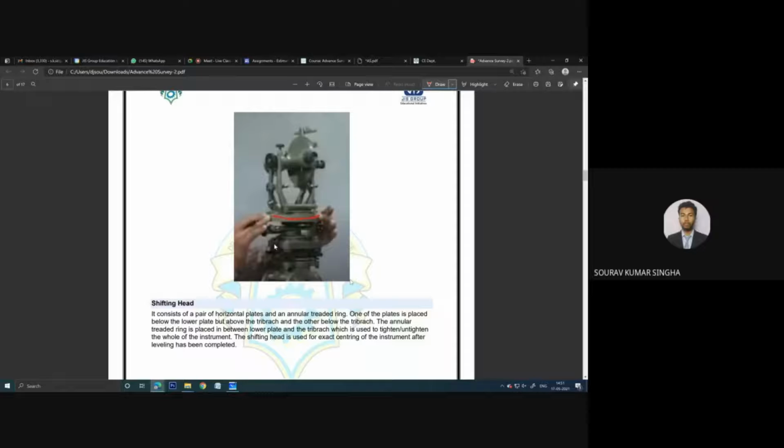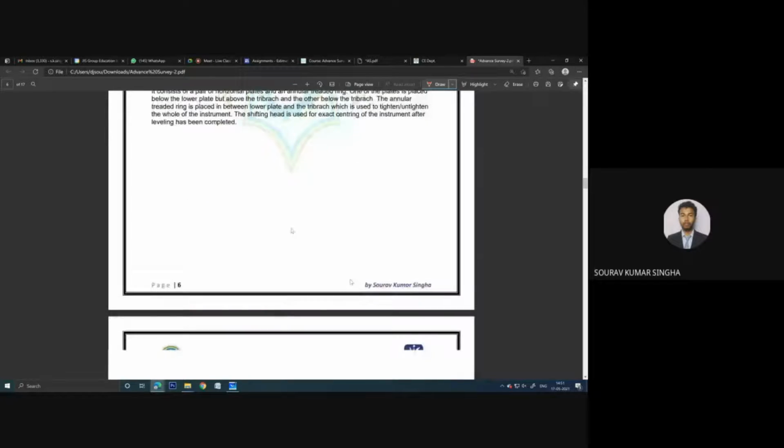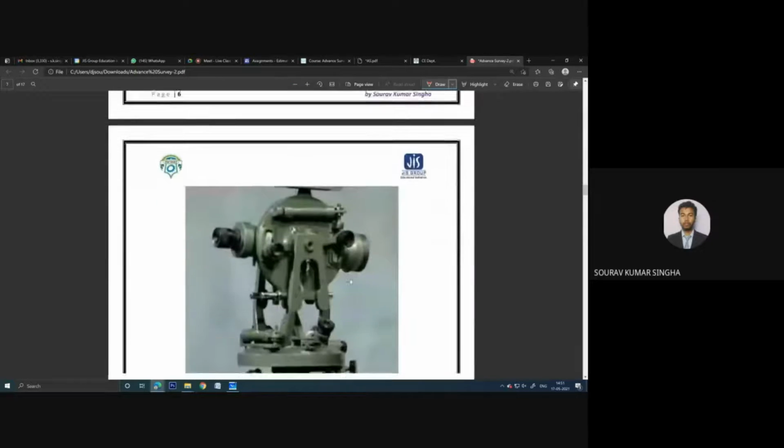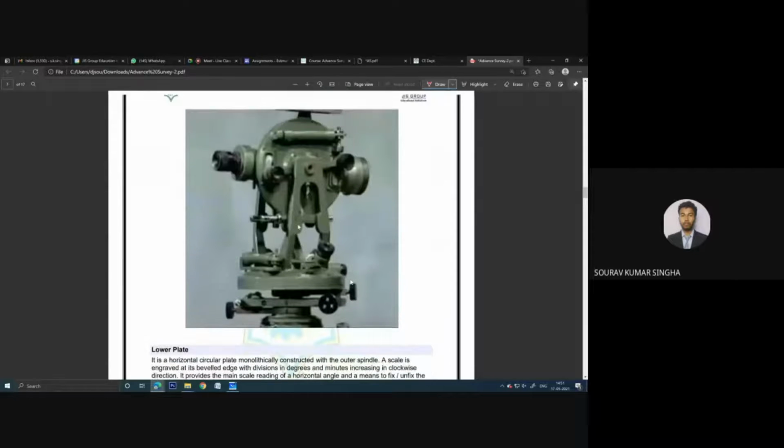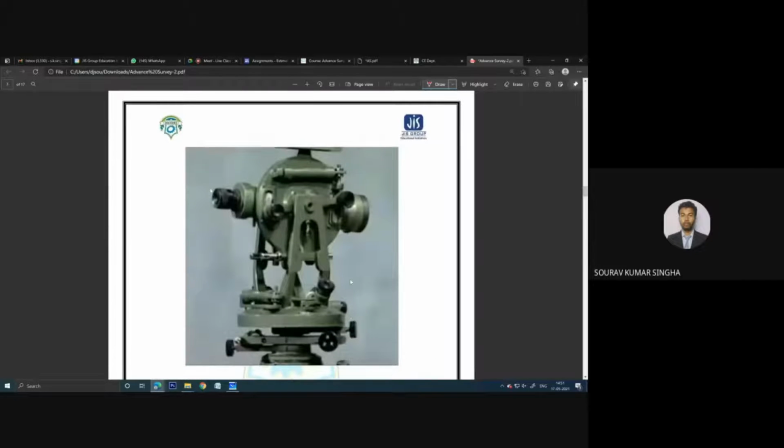In the lower portion we have another circular plate. Now the main plate is placed over this top portion. Here we have the scale. The scale I have marked previously is provided inside this. That is the scale, by which we can take the measurement. And this is the zoom view. You can see this is the telescope.